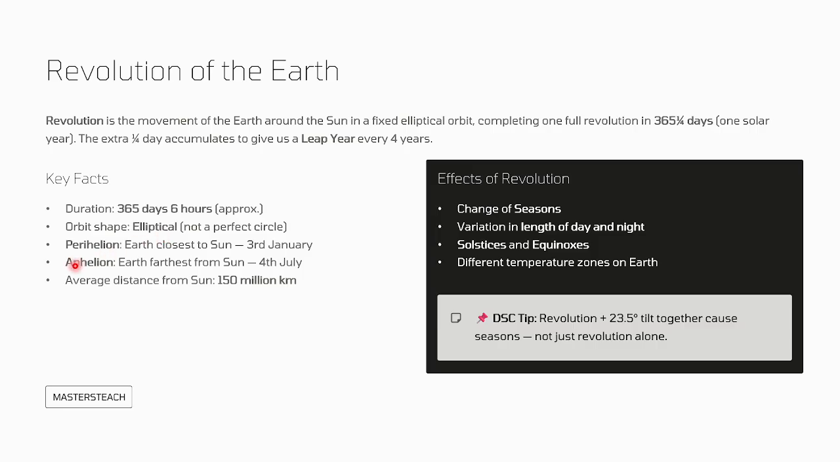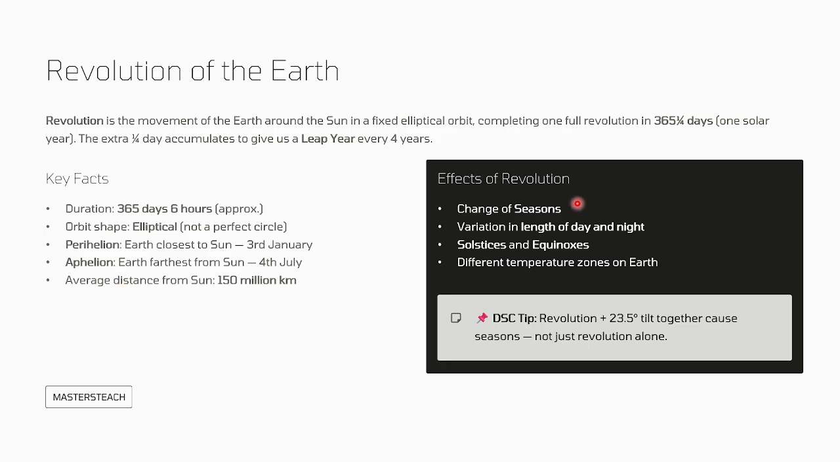Then perihelion, when the earth is closest to the sun, happens on 3rd January. Then aphelion, when the earth is farthest from the sun, is on 4th July. Then the average distance between the sun and the earth is 150 million kilometers. Here, if you want, you can take a screenshot of this.